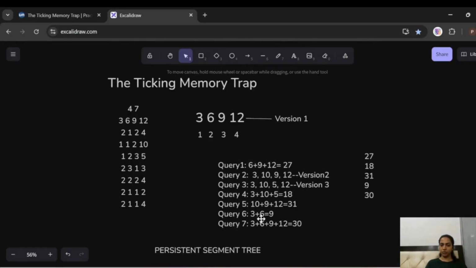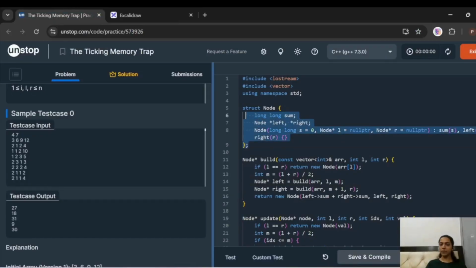So let's check out the code for this. First of all, we made a structure to store our values, and version 1 was built in our array because we wanted to store the values in this, as this is going to be the sole copy, and we are going to derive persistent trees from it. That is why it is a persistent segment tree: one main tree, and then we are persistently using different values to implement changes on it.